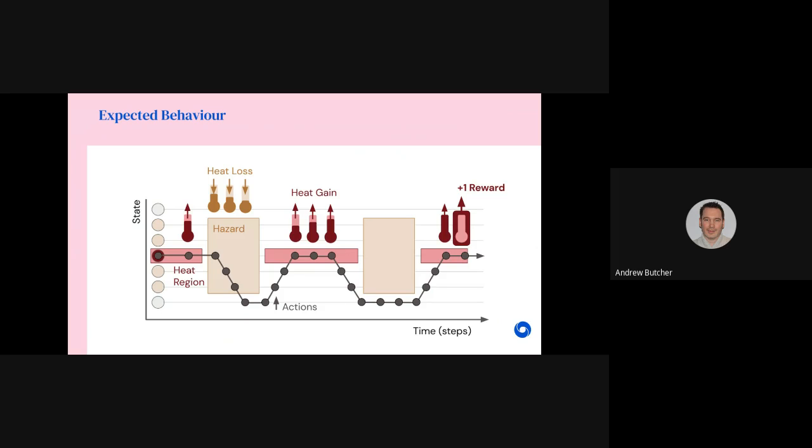They predict the next wind hazard and move to safety in time. Then, they return and fill their heat meter, earning one reward.